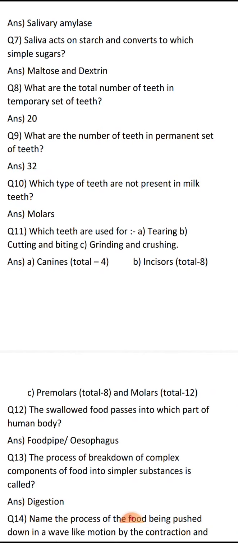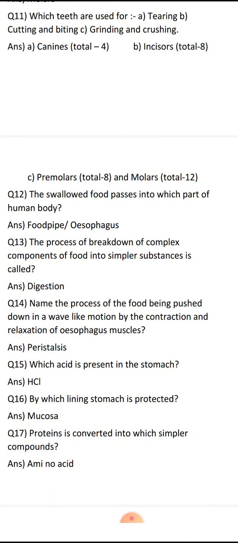Grinding and crushing is done by both premolars and molars. So premolars are 8 total, 4 and 4 in each jaw. Molars are 12 in total, 6 and 6 in each jaw. So together 32.